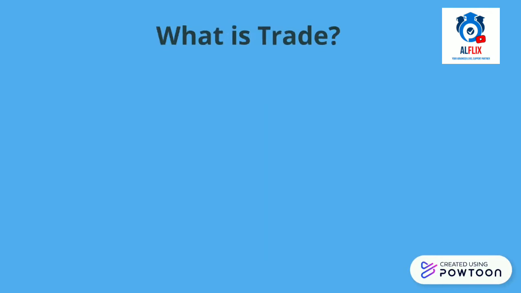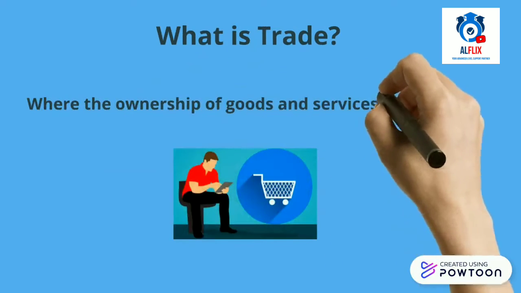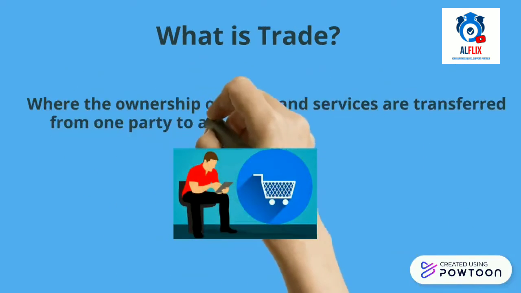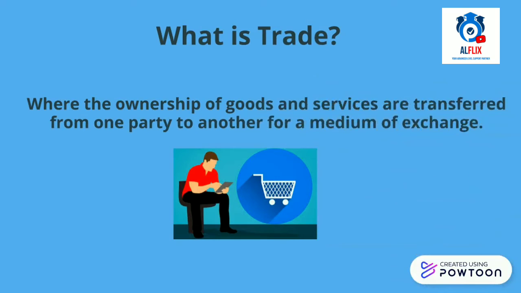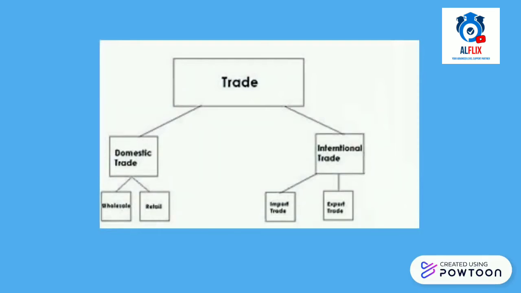So what is trade? Now trade is a process where the ownership of goods and services is transferred from one party to another for a medium of exchange. So trade could happen in two ways. One is through local trade and the other is through foreign trade. The local trade is divided into two ways. So it could either be done through a retail trade or a wholesale trade. Same thing applies to the foreign trade. So it also could be done either through import and export. So these topics will be covered in detail in coming chapters.